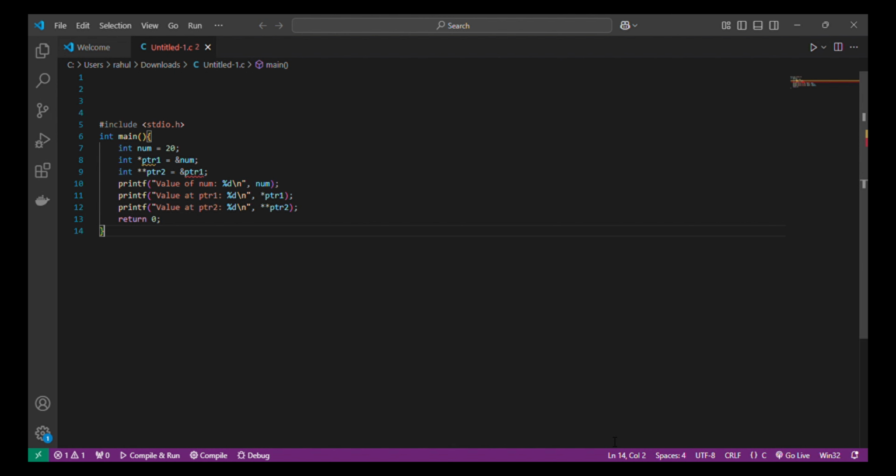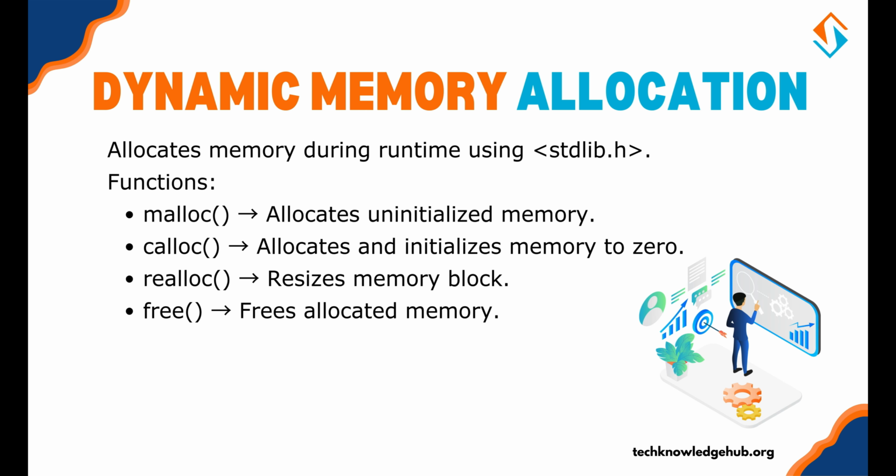In this example, ptr1 stores the address of num. ptr2 stores the address of ptr1. Using double asterisk, **ptr2 retrieves the value stored at num.